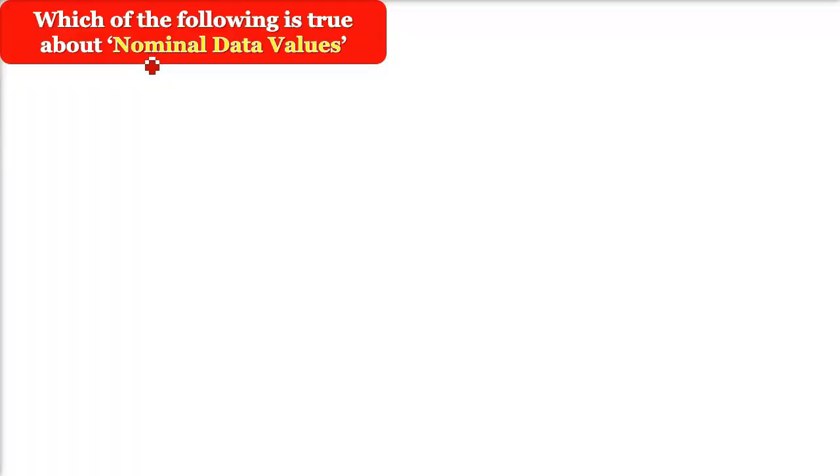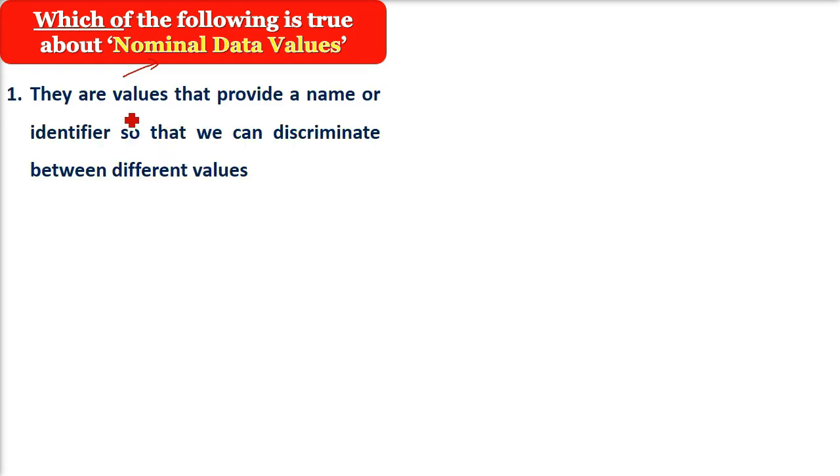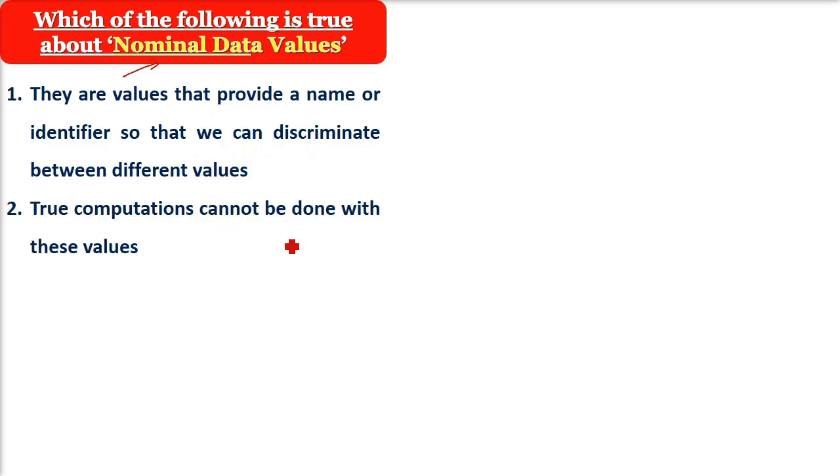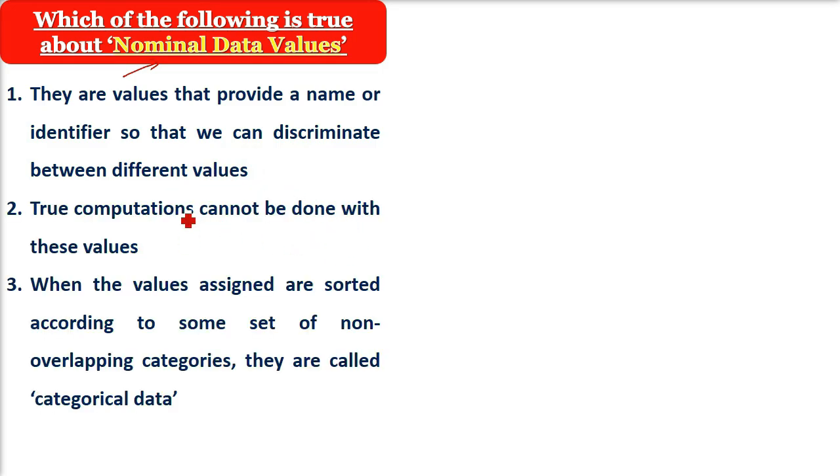Which of the following is true about nominal data values? Nominal data values are one of the scales of measurement. They are values that provide a name or identifier so that we can discriminate between different values. True, computations cannot be done with these values. When the values assigned are sorted according to some set of non-overlapping categories, they are called categorical data. All of the above. Now, the correct answer, as you judged, is all of the above.